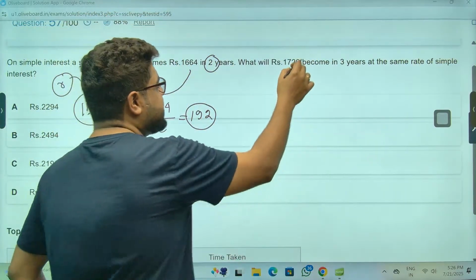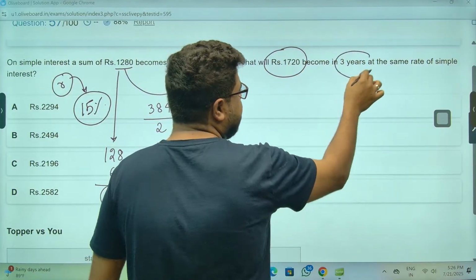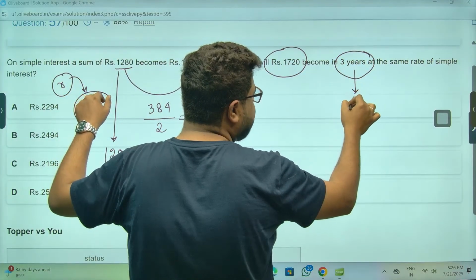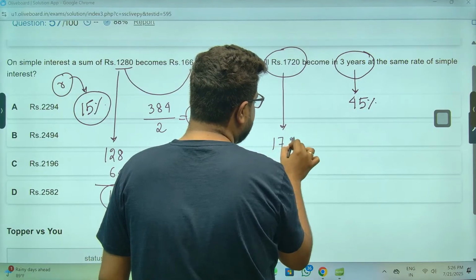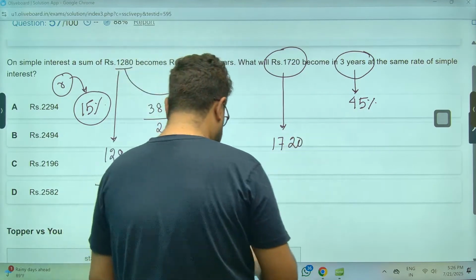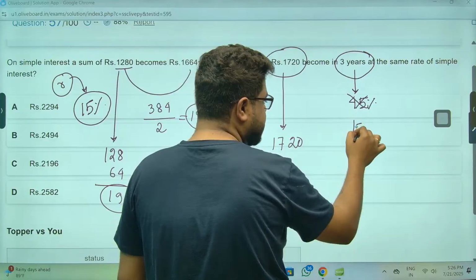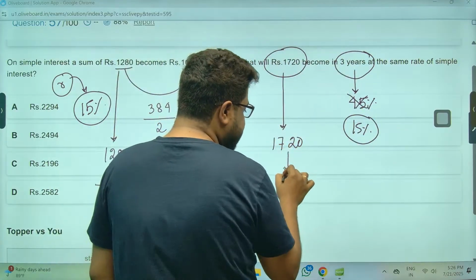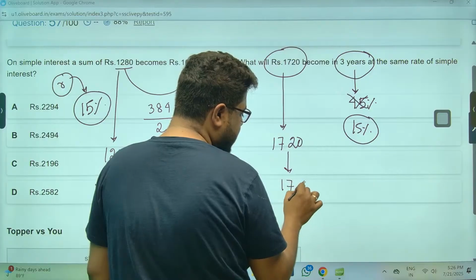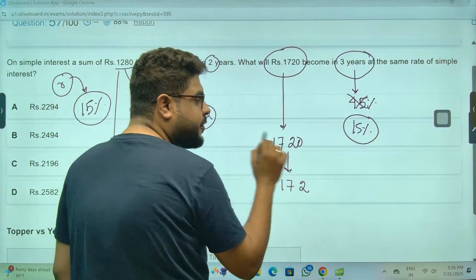Now what will this much become in 3 years? So 3 years at 15% meaning total 45%. Sir, calculate a little, 1720. Do one thing, sir, don't take 45%, take 15% because it is easier to calculate. Then I'll multiply by 3. 15% means 10%, 172. And 5%, 5% is half of this.